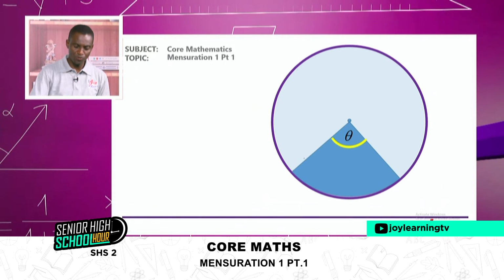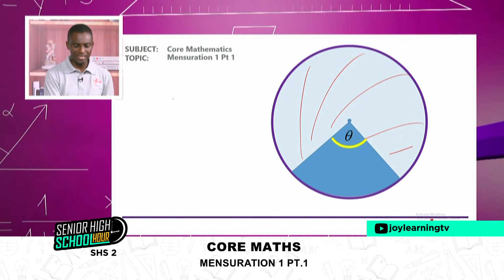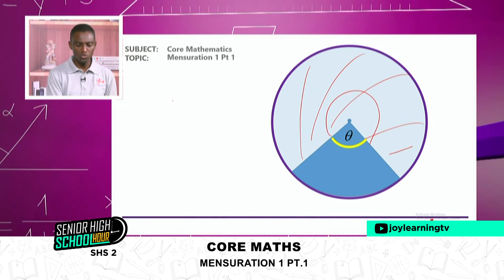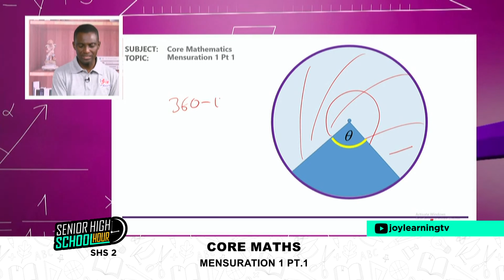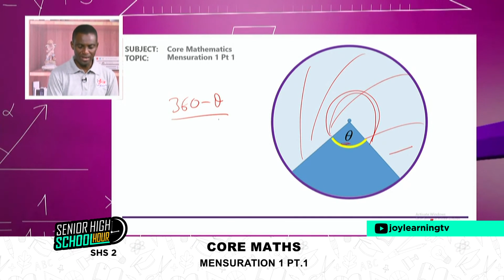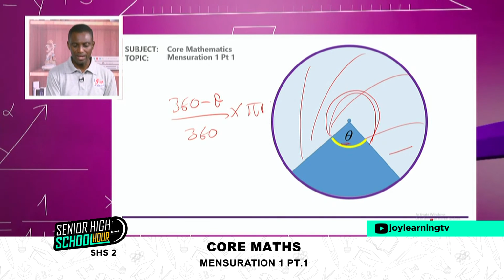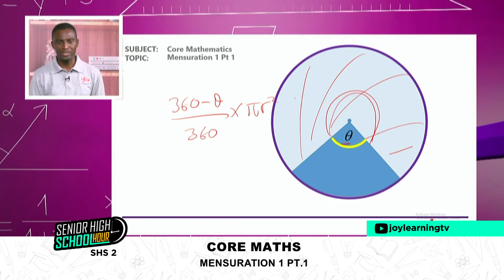So let us assume that I want to find the area of this major sector. I'll still go by saying theta, and the theta is going to be the theta over here, right? So it will be 360 minus this theta here, which will give us the angle here, divided by 360, times the same pi r squared. Simple. Then I'll get my measure.